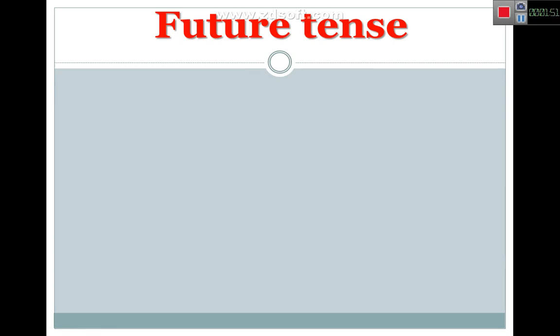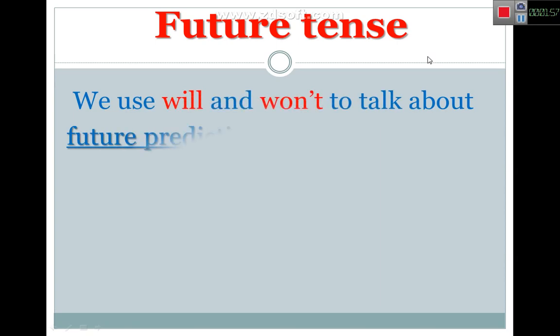How do we use future tense and how to make it? Let's see. And what do we use with them? We use will and won't to talk about future predictions. It means when we want to do something in the future, we use will or won't. And the difference is will is positive and won't is negative, okay?